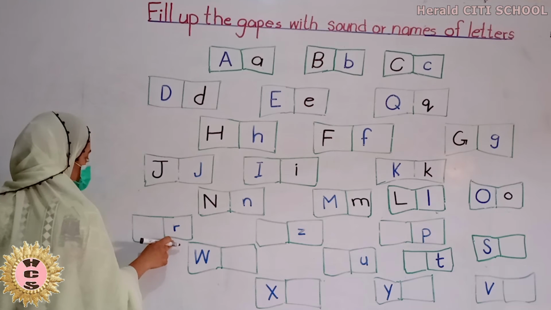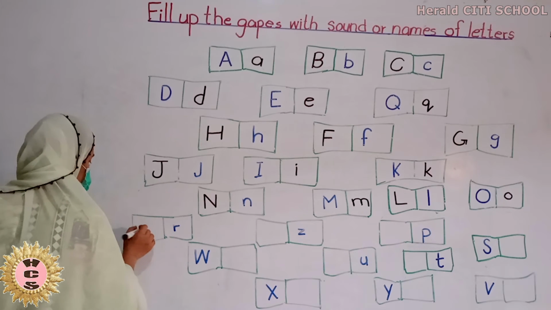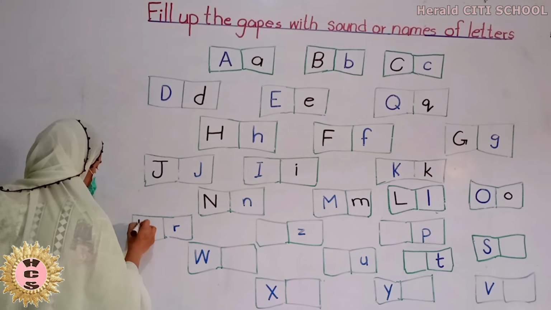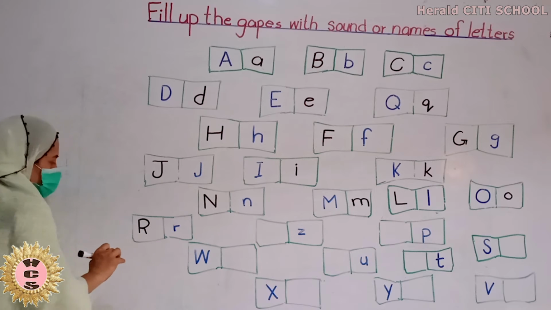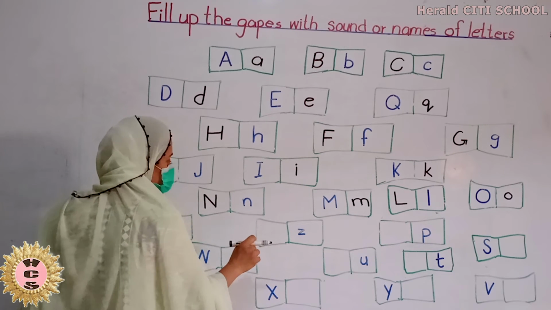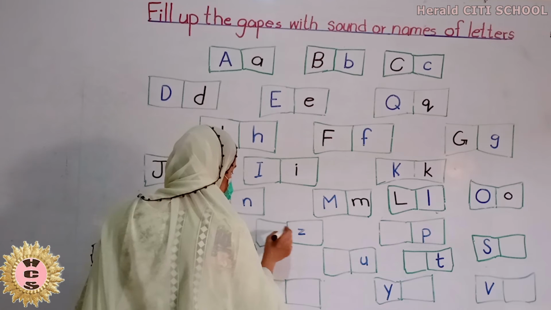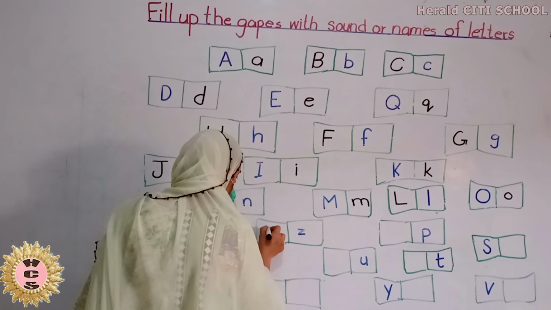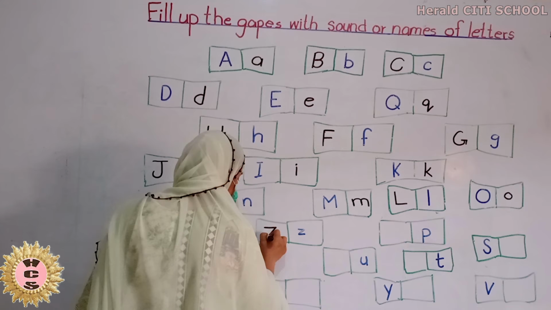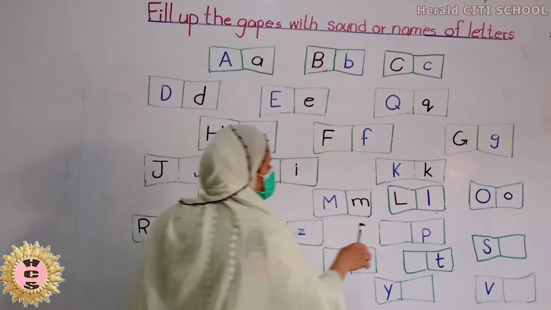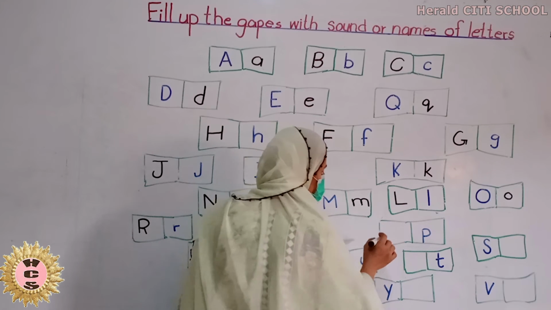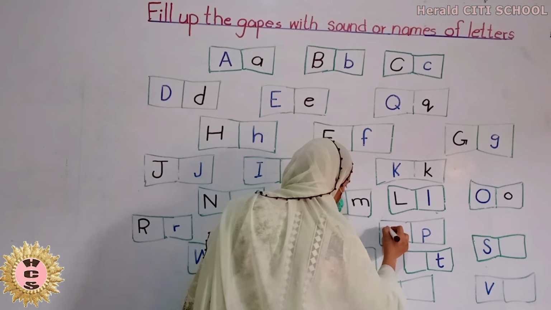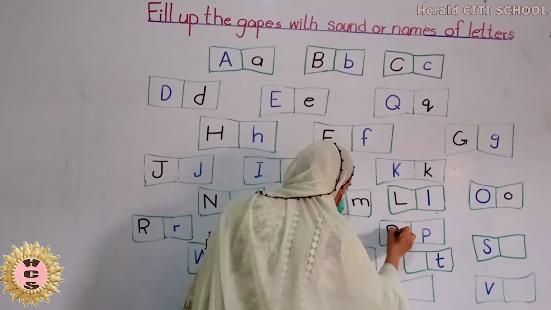This sound is R. And the name of this sound is R. Which letter is this? Which sound is this? Z. And the name of Z is Z. Which sound is this? P. And the name of the letter is P.